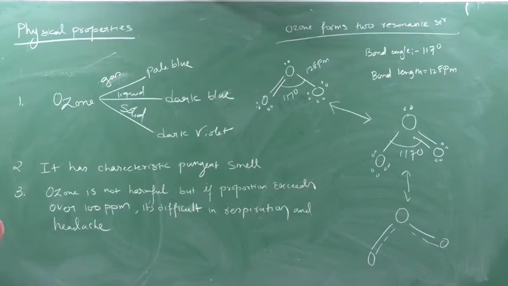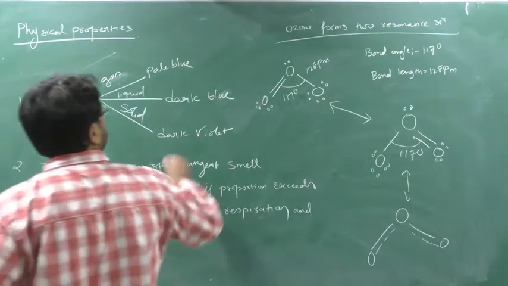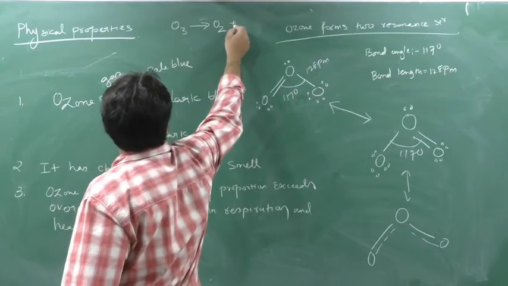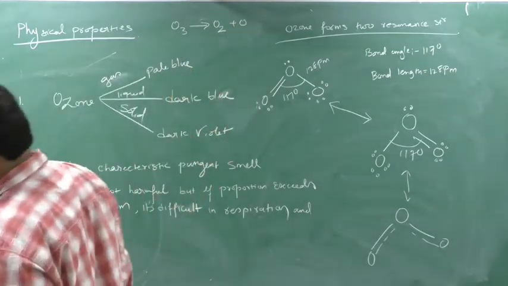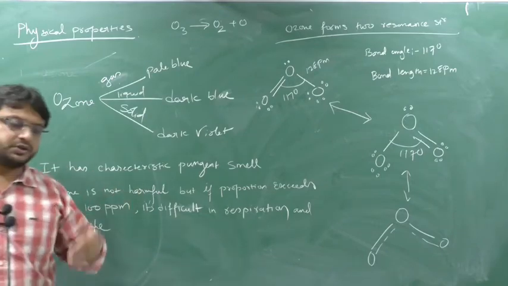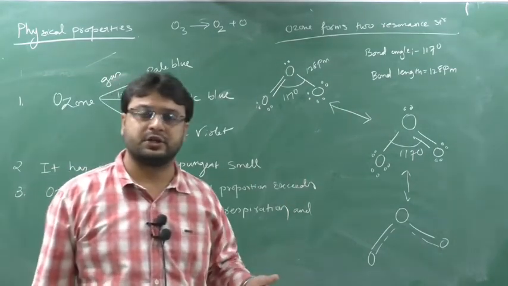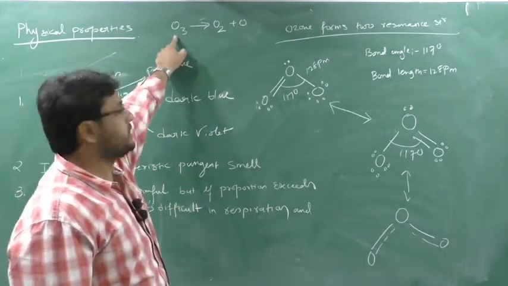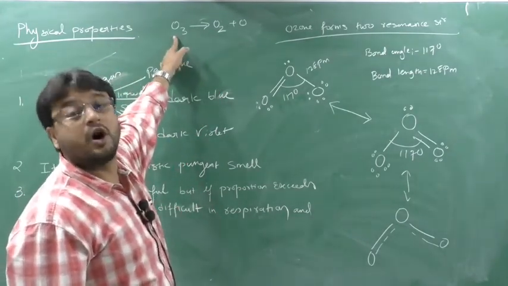See, when ozone decomposes, what does it form? It forms O2 and O. One who releases oxygen does reduction, and one who adds oxygen does oxidation. One who does the reduction, removing the oxygen, is known as an oxidizing agent.